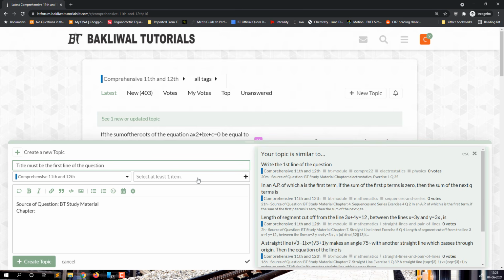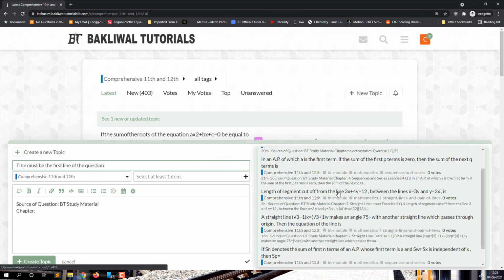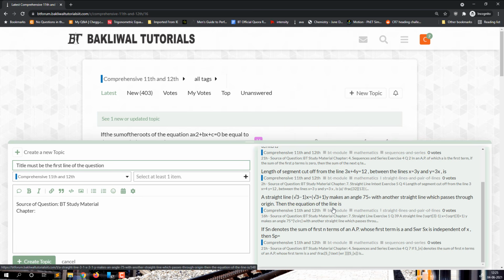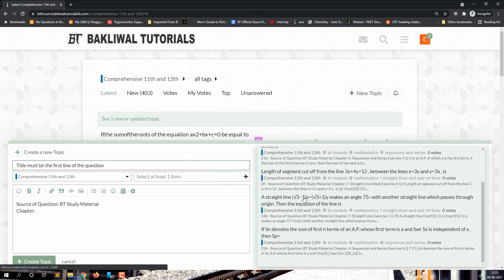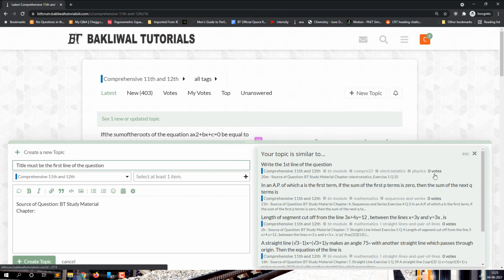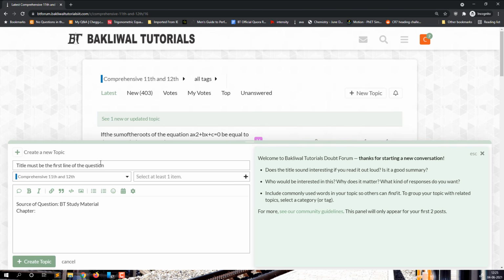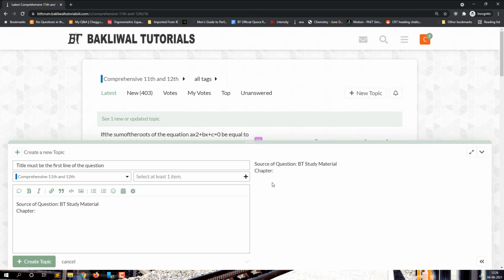As soon as you write that first line, all of the questions which already have a matching topic name will be shown here. If your question is there, then you don't need to ask it, and you can just click on that particular topic and move away, and not post a new question. If it is not there, you can just click on escape or the cross. Okay, this is the first thing, right? This tells you what you need to do. So let's escape this also.